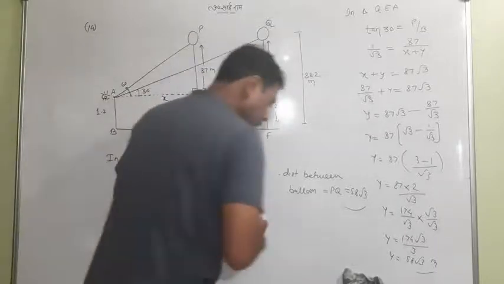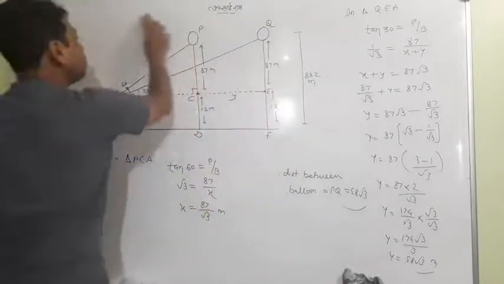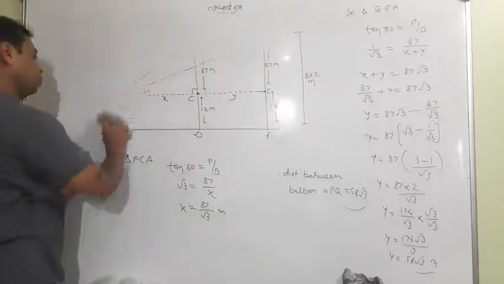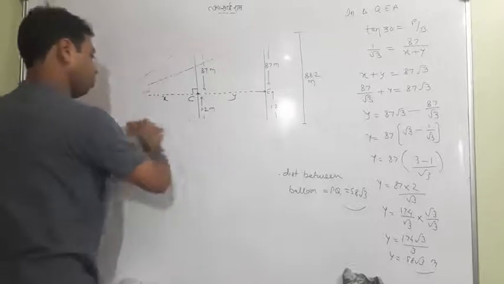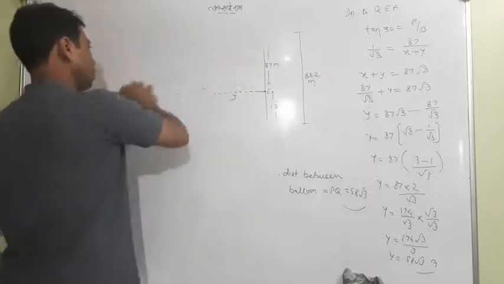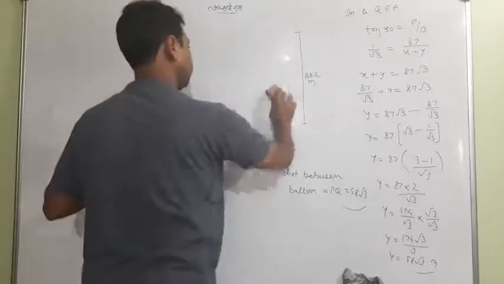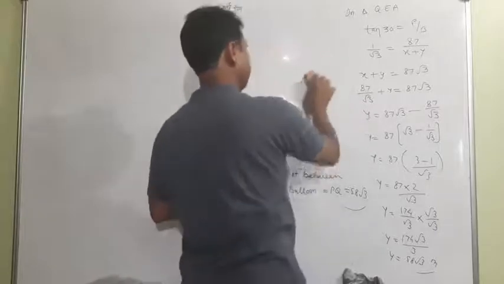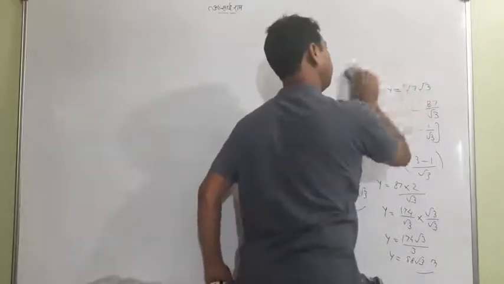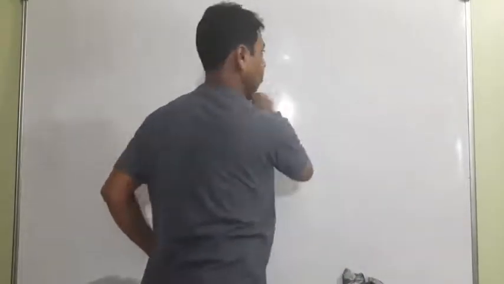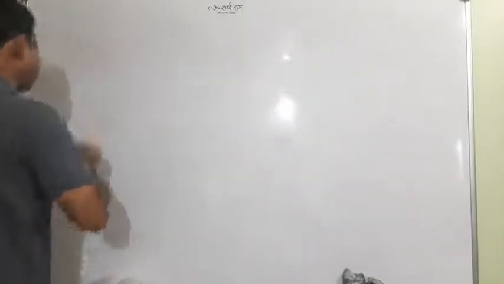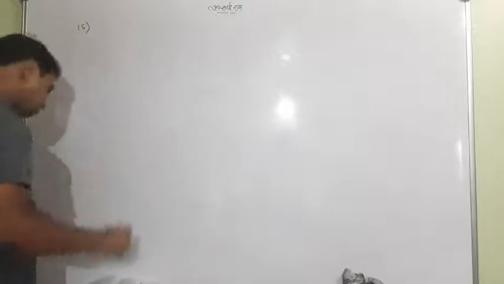Now I'll move on to the second question, the 15th one. Question number 15 is again interesting.